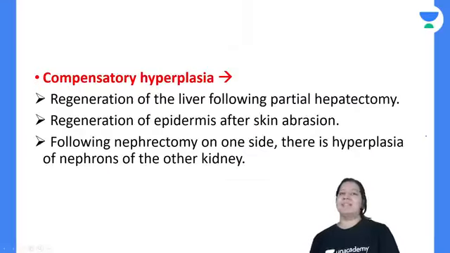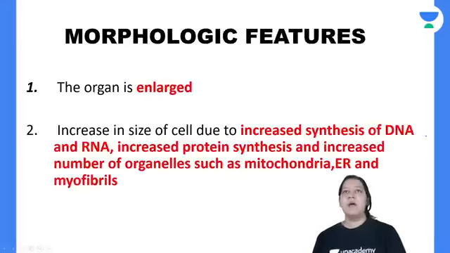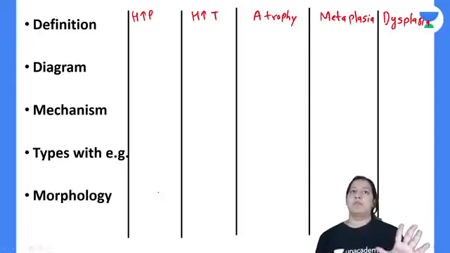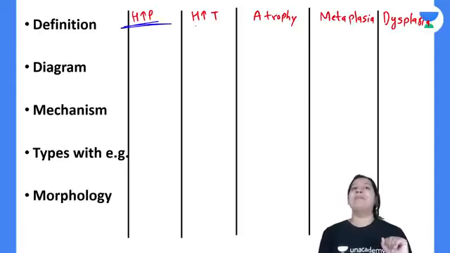Have you got it? So those are the three examples. Morphologically, the organ is enlarged. It is due to increased protein, increased cell organelles, increased mitochondria, increased endoplasmic reticulum, myofibrils, and ribosomes. So I am done with hyperplasia. I am done with hypertrophy.